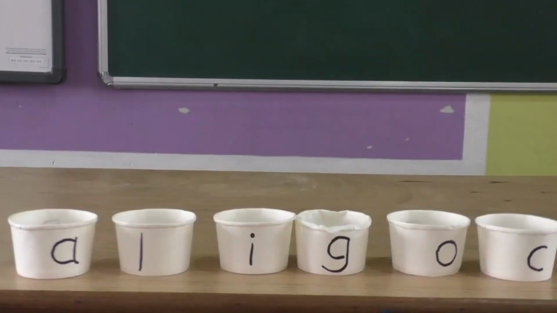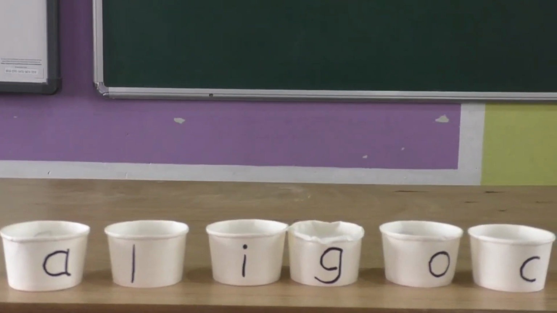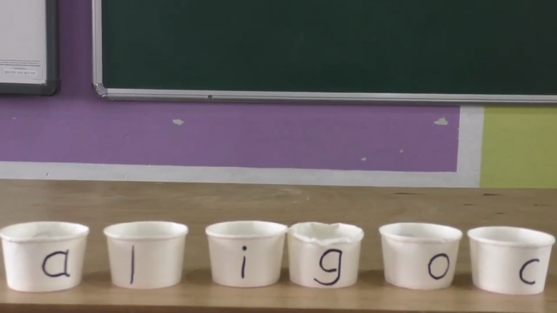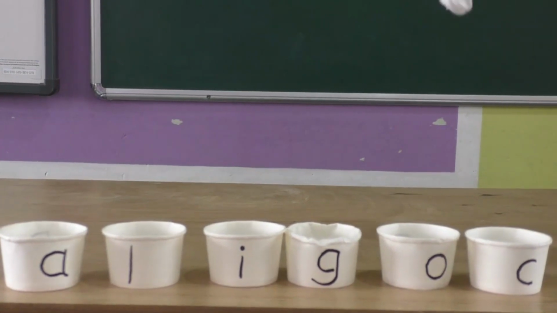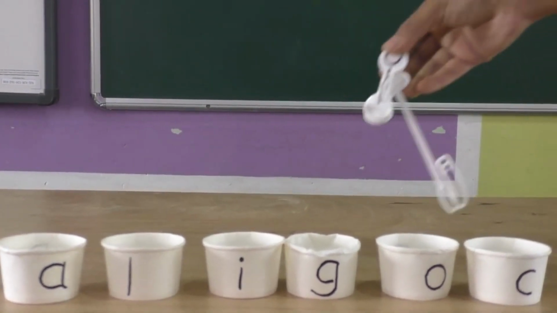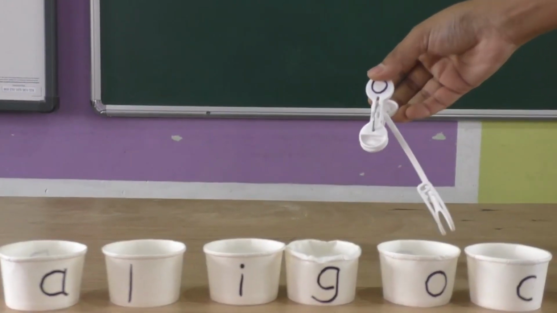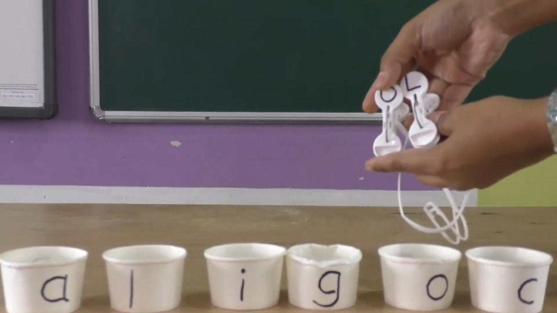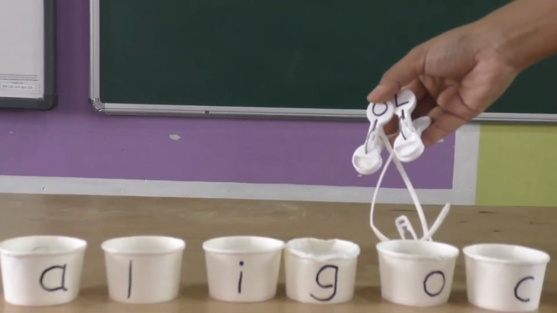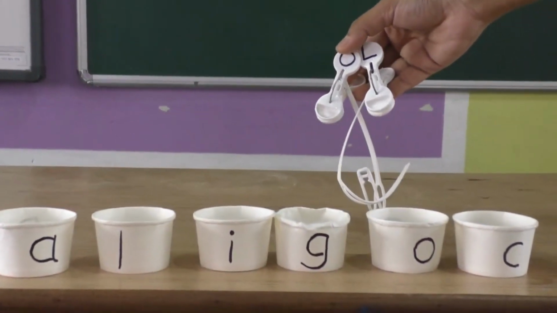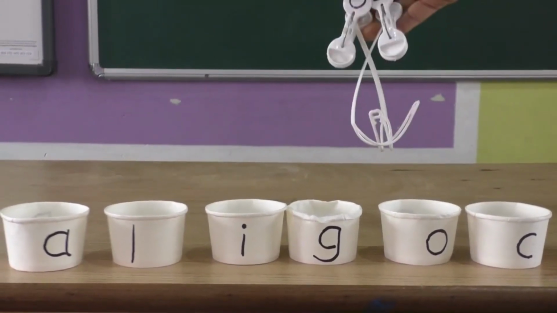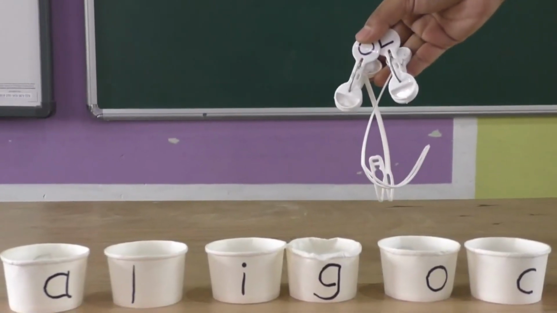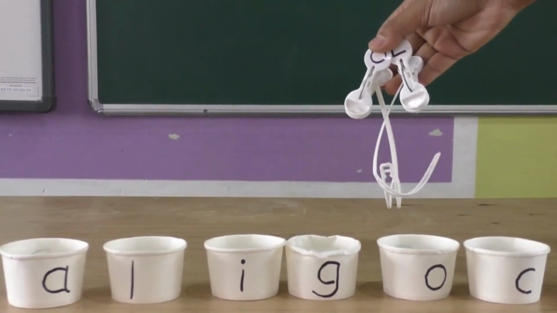So here is our second activity. We have some paper cups here with small letters written on it. You have to clip cloth pegs here. I have 2 cloth pegs with big letter O and big letter L. So what you have to do is, you have to clip these cloth pegs to the correct paper cup with the correct small letter. Okay, this is our activity.